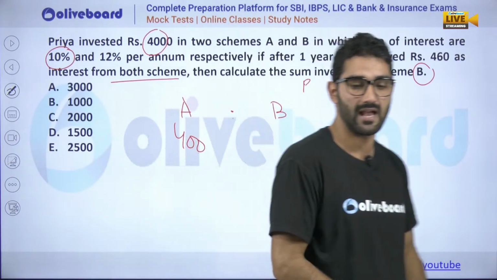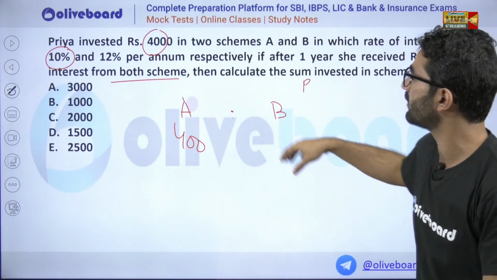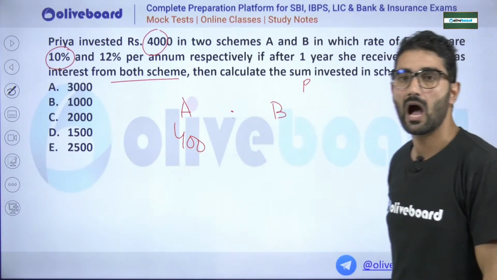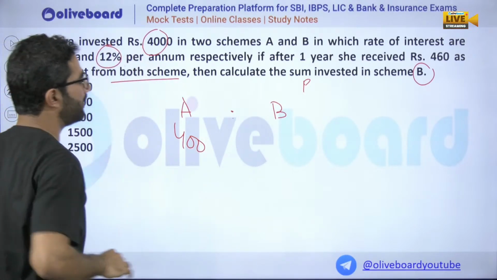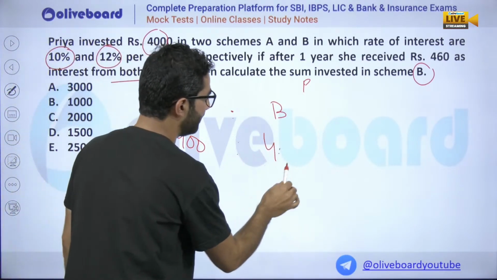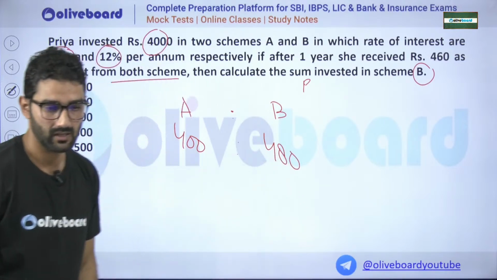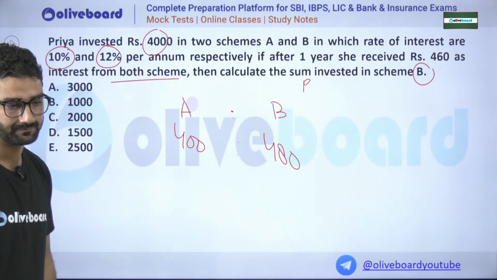Similarly, if Priya spent all her amount on scheme B, she will get 12%, that is 480. Hope it is clear to everyone.